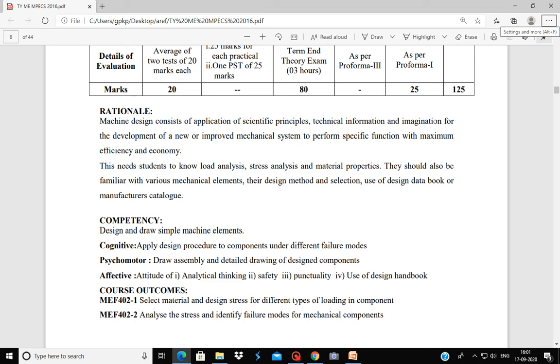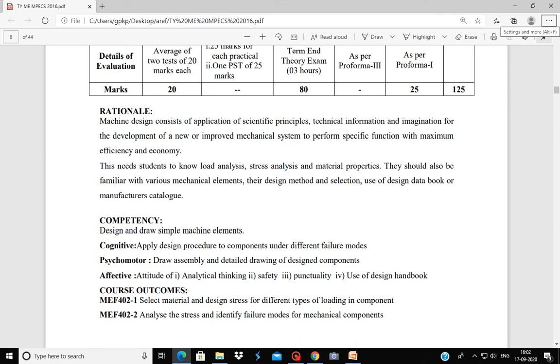So design consists of scientific principles. This includes different theorems, different theories, then technical information, and finally the imagination and creativity of a designer. And we use all these things to develop a new mechanical system.